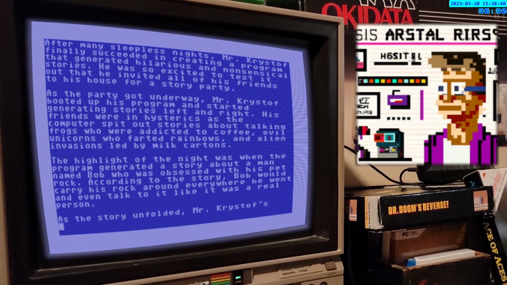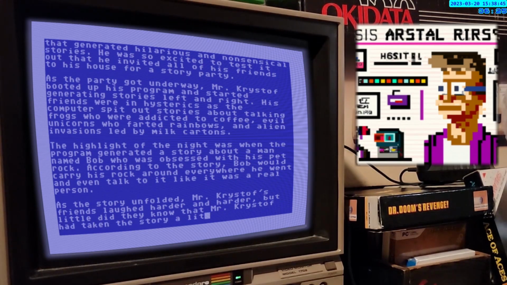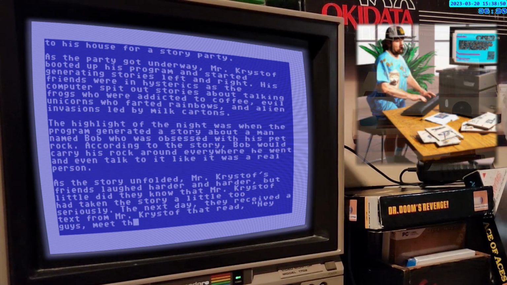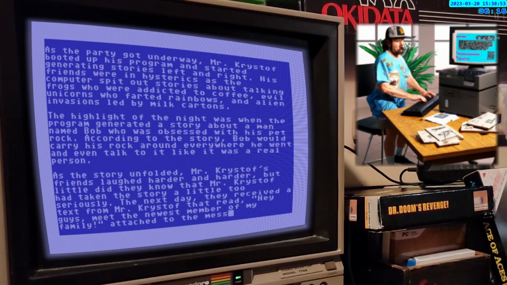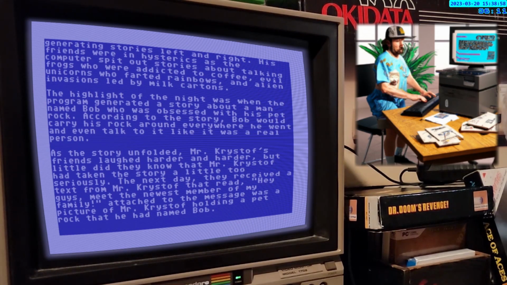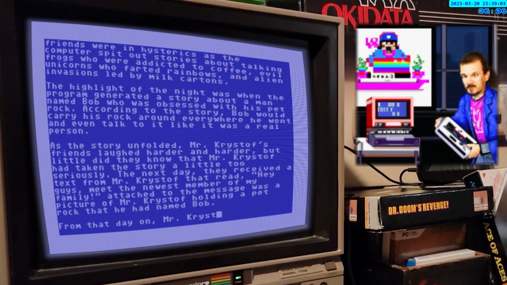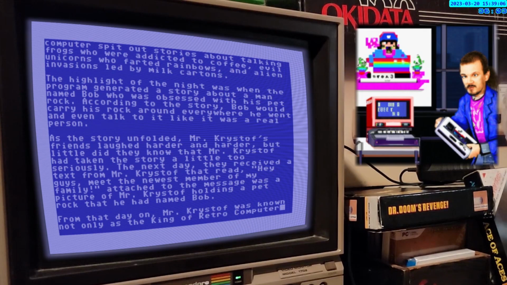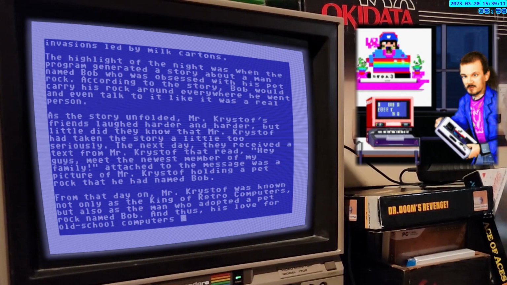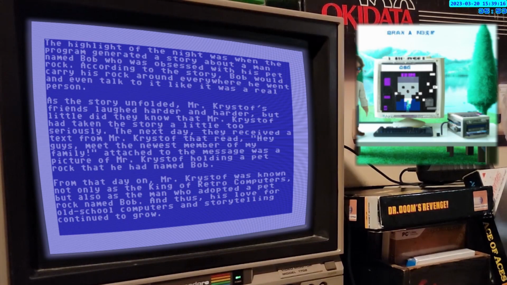As the story unfolded, Mr. Christoph's friends laughed harder and harder, but little did they know that Mr. Christoph had taken the story a little too seriously. The next day, they received a text from Mr. Christoph that read, "Hey guys, meet the newest member of my family." Attached to the message was a picture of Mr. Christoph holding a pet rock that he had named Bob. From that day on, Mr. Christoph was known not only as the king of retro computers, but also as the man who adopted a pet rock named Bob. And thus, his love for old-school computers and storytelling continued to grow.